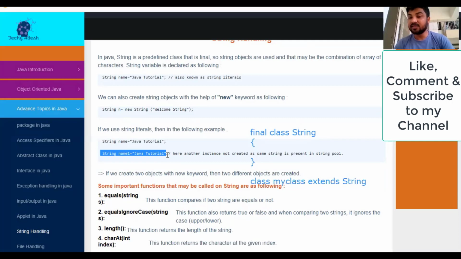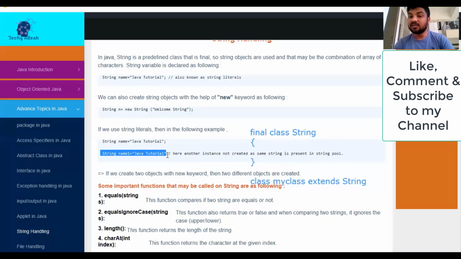Listen carefully. Once I declare the name variable, in the memory a new space is allocated for the variable name and the value Java tutorial. But again, I declare another variable name one and the value is the same, Java tutorial. It means the new space is not allocated over there.